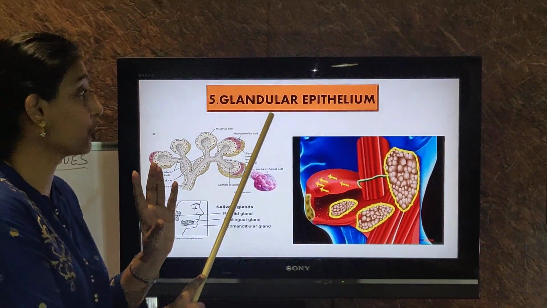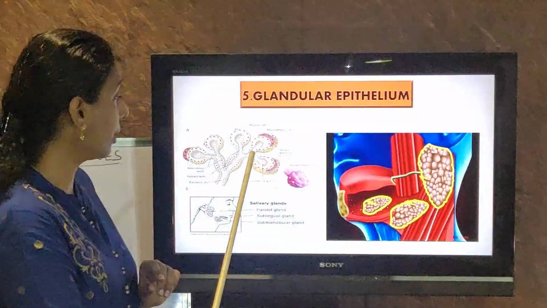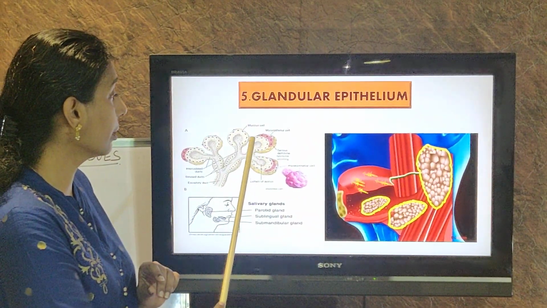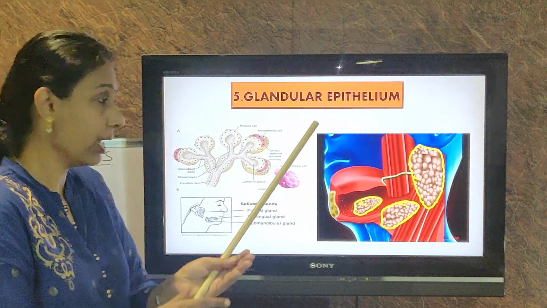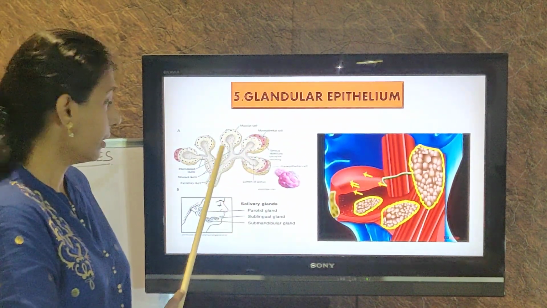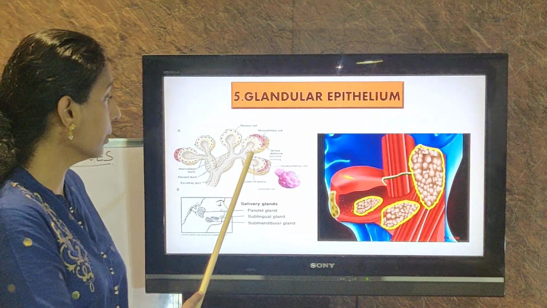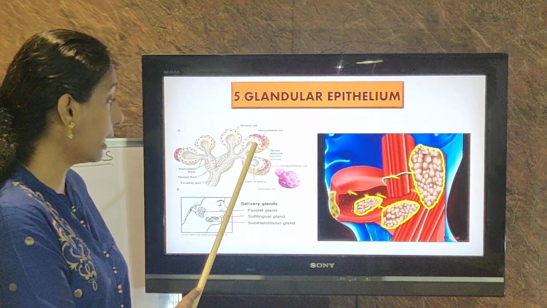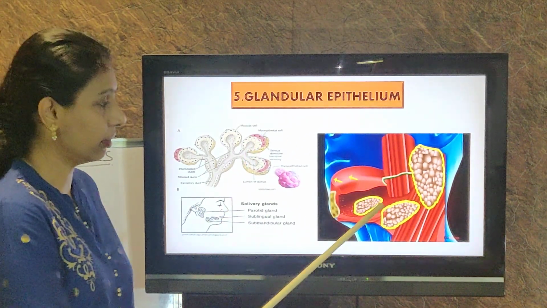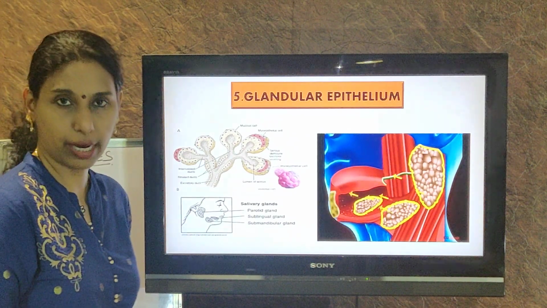And they have a special epithelial tissue called the glandular tissue. Okay, so you can see this is a glandular epithelium. It is folding, that is getting folded, and it helps in the secretion. The duct is actually made up of squamous epithelium, but here the epithelial tissue in the gland is the glandular epithelium. So you can see how it is getting secreted from the glandular epithelium.